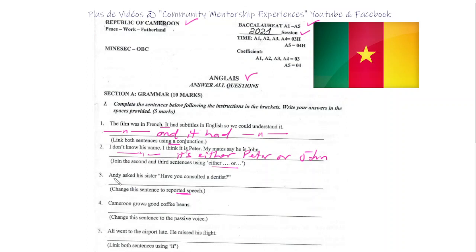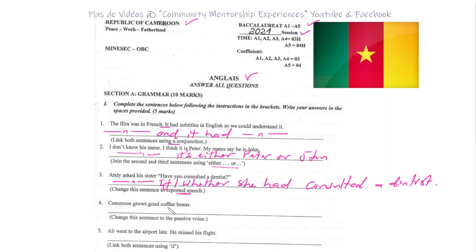So I'll skip the Andy part of it, keep it like that, and then say if / whether his sister, whether she had, why had? Because have you, whether she had consulted a dentist. Okay, so reported speech, question type.